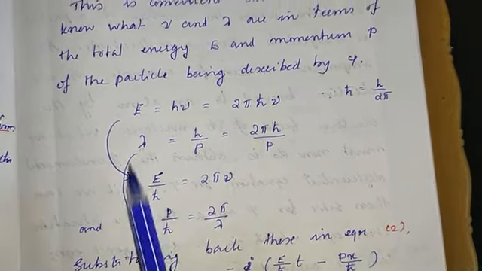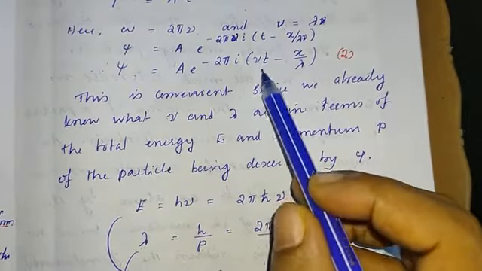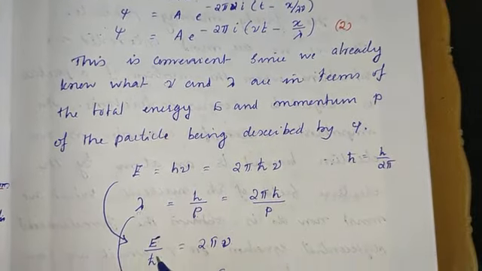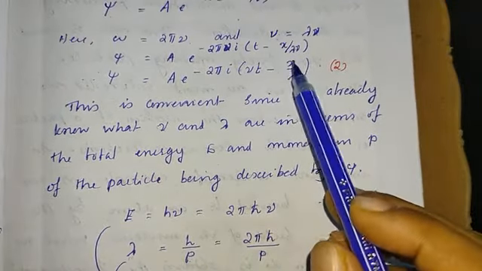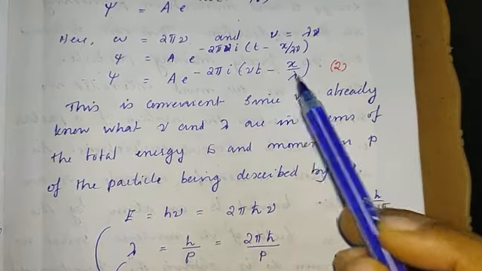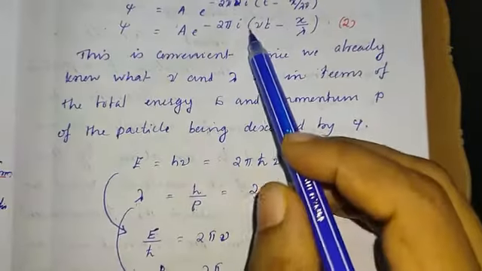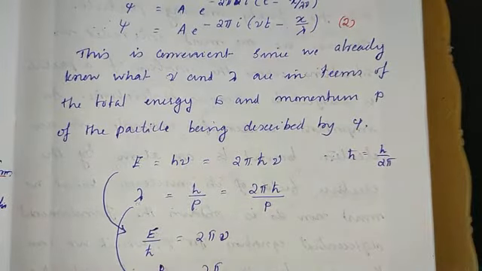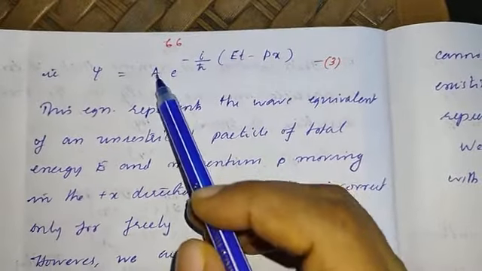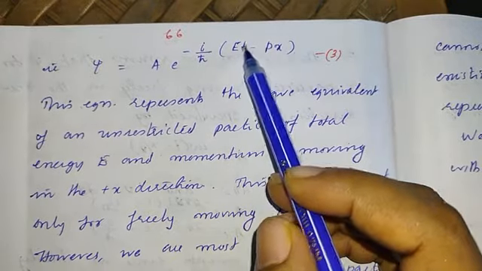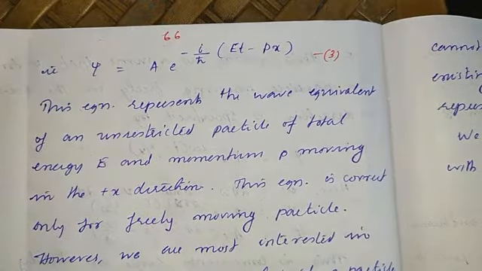So if we substitute this back into the function, 2 pi nu is nothing but E by h cross, and the second term 2 pi by lambda is nothing but P by h cross. Substituting this into the equation, finally we will get psi equal to A e raised to minus i by h cross into Et minus Px.